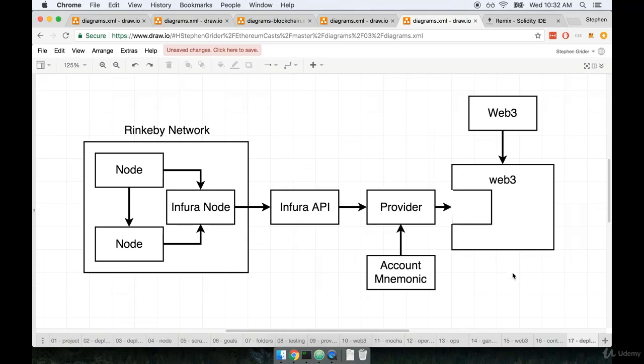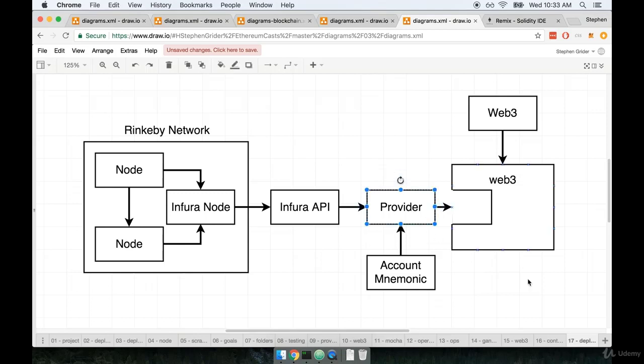Now this time around, there's one big difference between deploying to the test network and deploying to our local network. That big difference is the fact that this time around, we have to make sure that we are using an account that has some Ether on this test network, or on the Rinkeby network. So before, we just said, hey, take some account that was pre-generated for us, some account that is already unlocked on our Ganache local network, and just go ahead and do the deploy. And you and I didn't have to worry anything about security or private keys or public keys or anything like that. But this time around, again, we're using a real account here. We're going to spend some kind of fake, but also kind of real Ether to do this deployment.